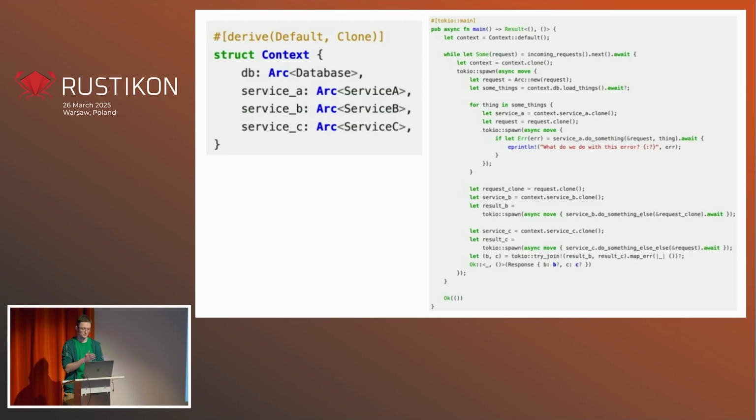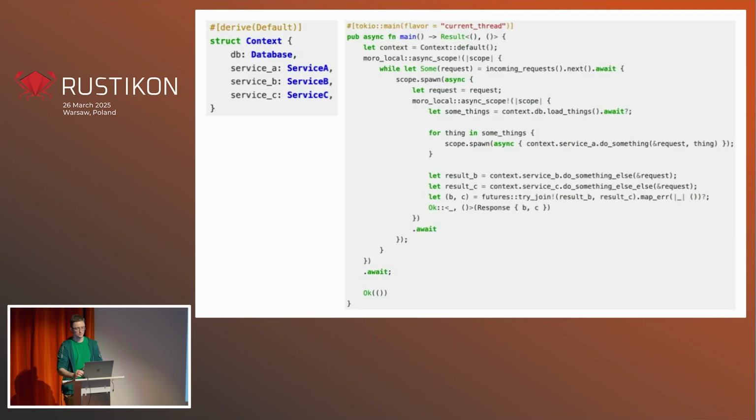So traditionally, everything would be wrapped in Arcs, like what's stored in the context structure here. And we have all those clones, which are all over the place, right?